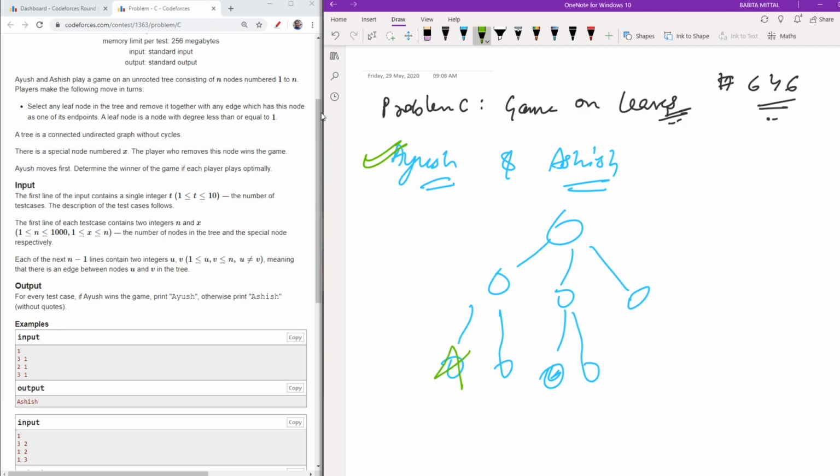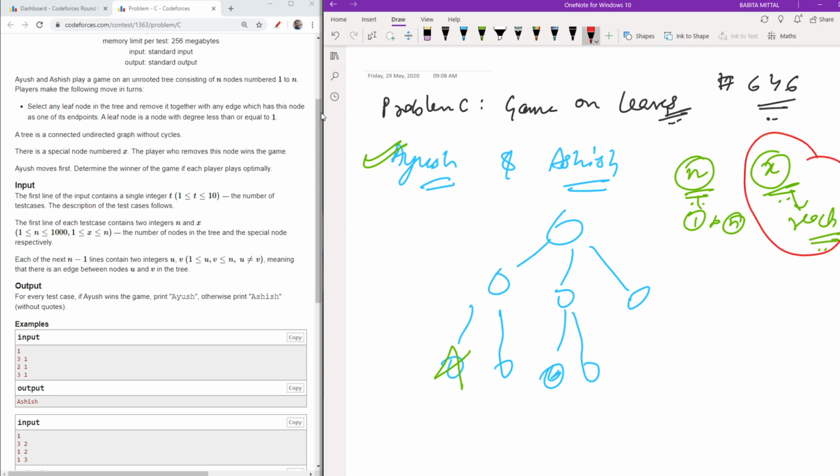Now I will be having n, the number of nodes, from 1 to n. Then I will be having a value x, which means the node I need to reach. The person who reaches the node x first wins.